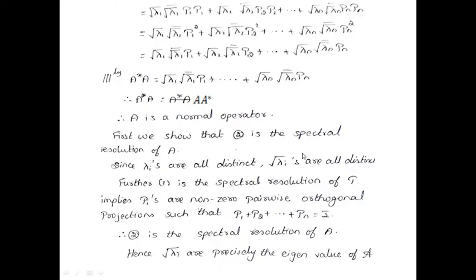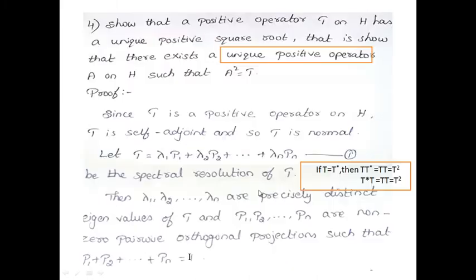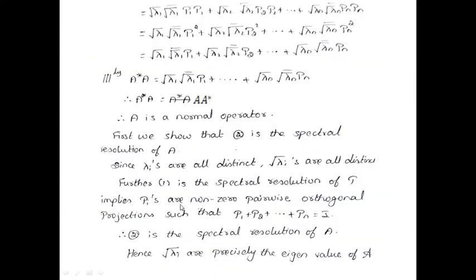See, the lambda i's are all distinct, which we already found, so we can say that root lambda i is also distinct. Now, the first equation is the spectral resolution of T, and already you assumed that the lambda i's are distinct eigenvalues.